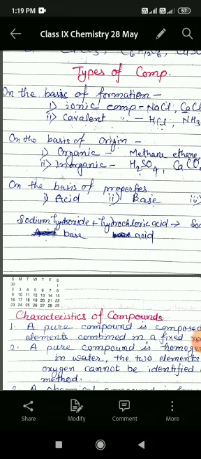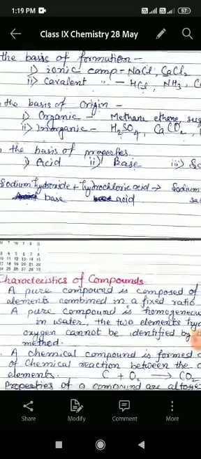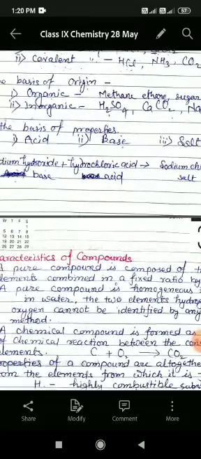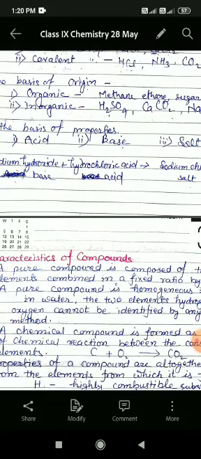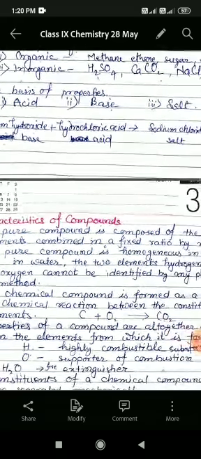Now after this, students, we can categorize compounds on the basis of properties. On the basis of properties, they can be categorized into three types, and these are acids, bases, and salts. And students, we should know that when an acid and a base react, they form a salt.